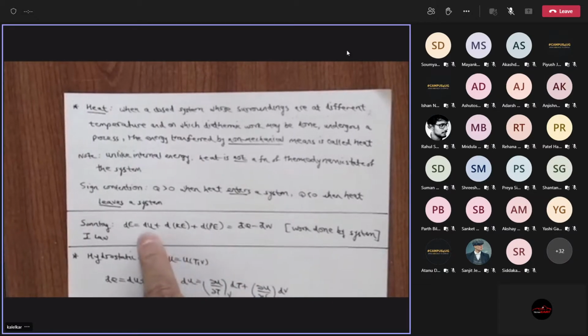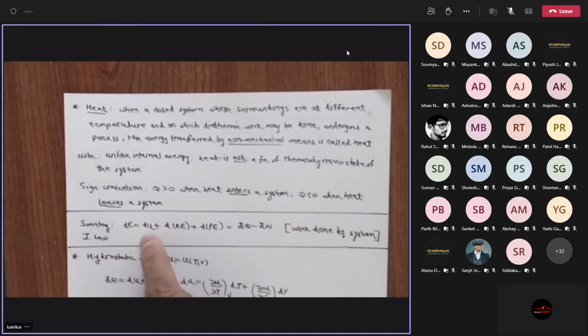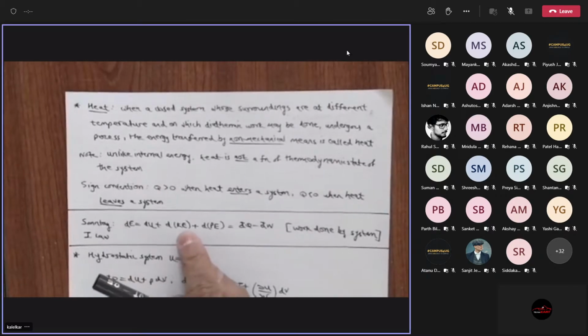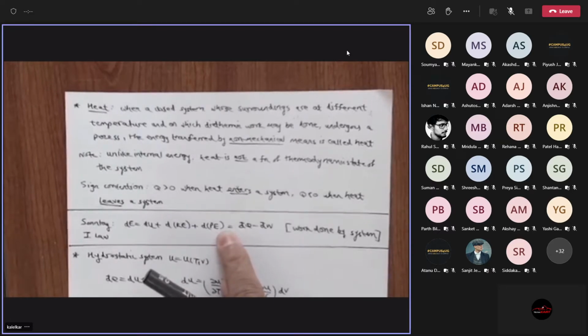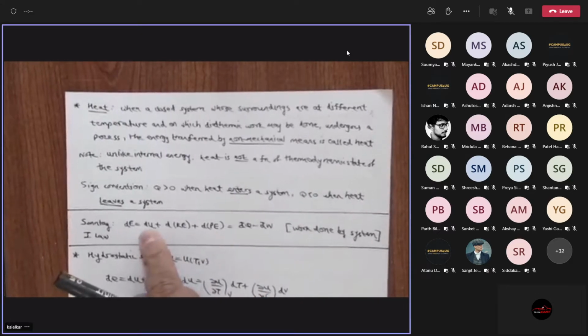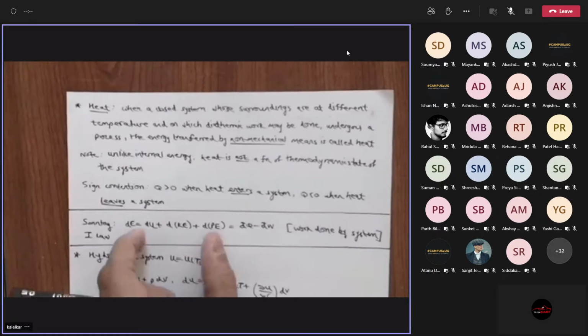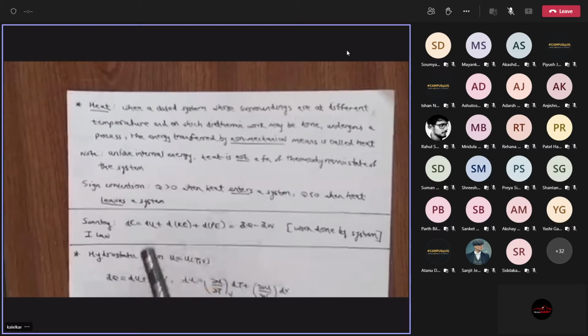But in Sontag, it's slightly differentiated by writing it in the following way. What Sontag says is, suppose a system has some center of mass which is moving, then there will be some bulk kinetic energy for the system, and there will be some change in potential energy, and whatever else is there is what he calls dU. So, I mean, this kind of splitting is really a bit artificial because you just have actually dU here. But for engineering kind of problems, this kind of splitting is done.